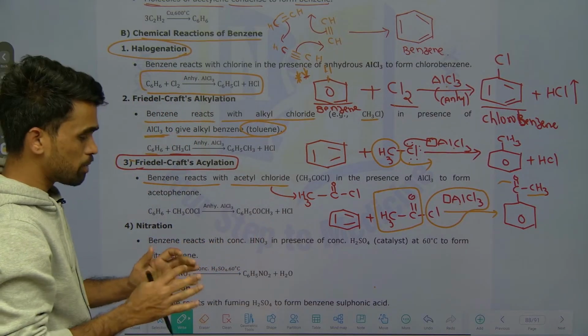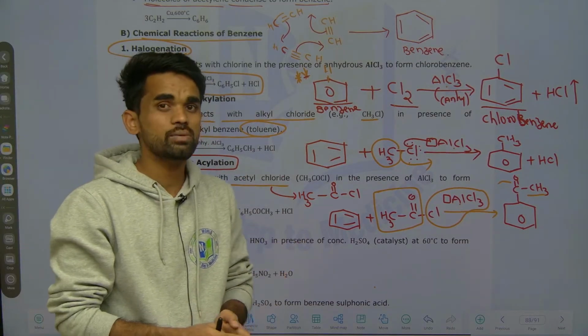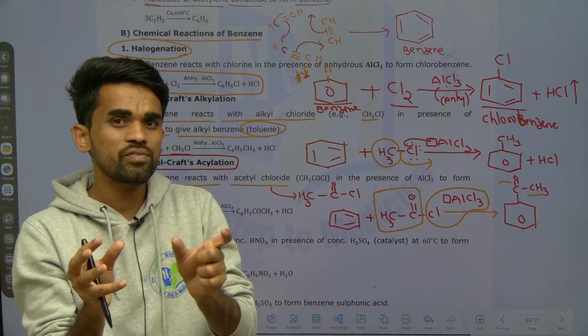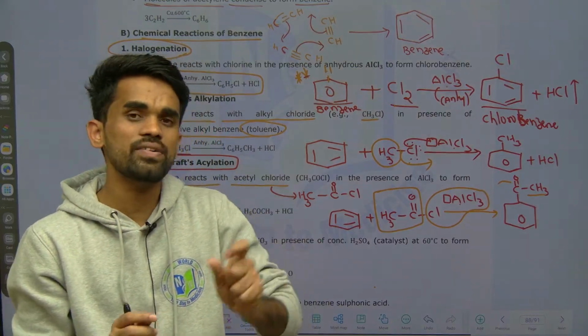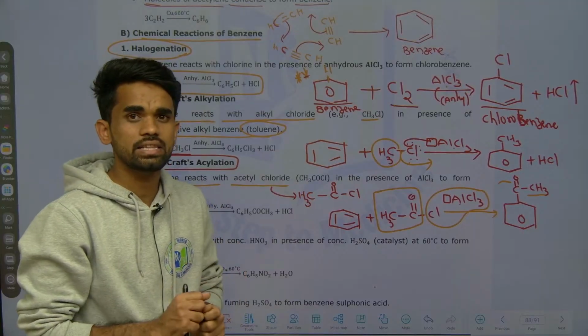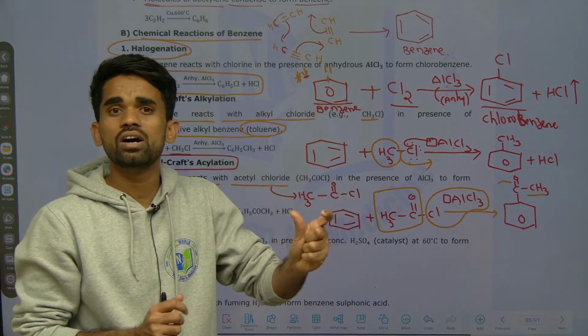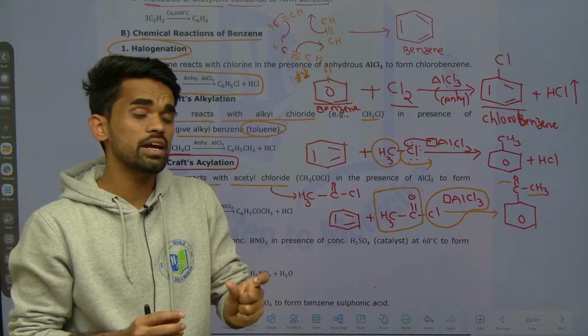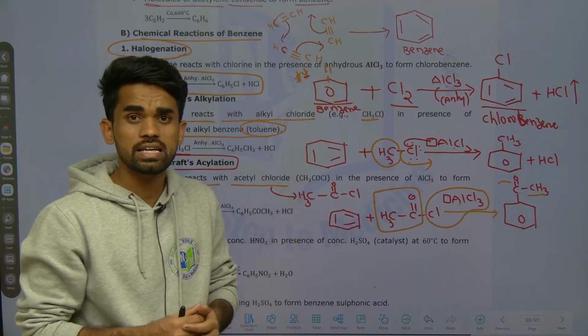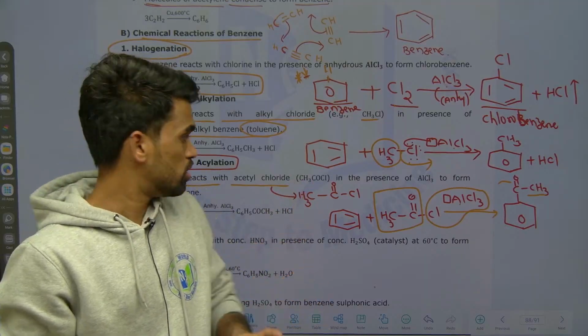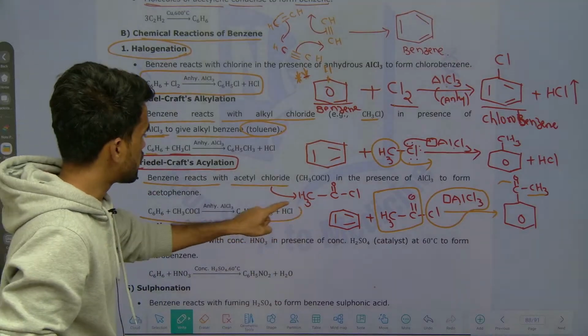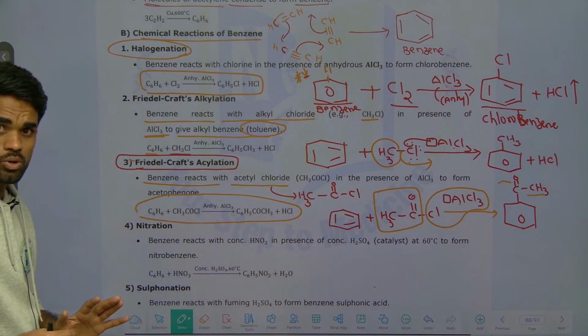Okay, so this is simple Friedel-Crafts acylation. It means benzene upon reacting with acetyl chloride in presence of anhydrous AlCl3 gives acetophenone. That's it. This is your reaction here. Up to here it is clear now.